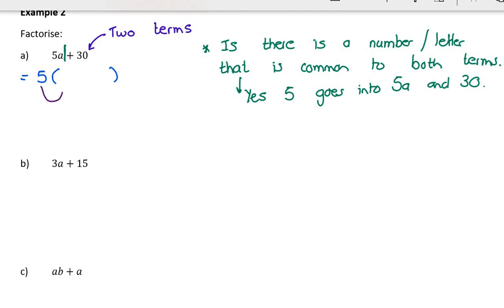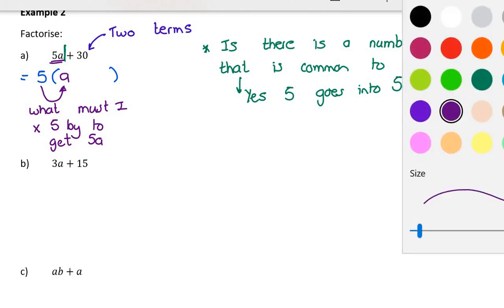Then I say to myself, what must I multiply 5 by to get 5a? What must be in the bracket so that when I multiply out, I get 5a? Well, clearly there must be an a, because 5 times a would give me 5a.